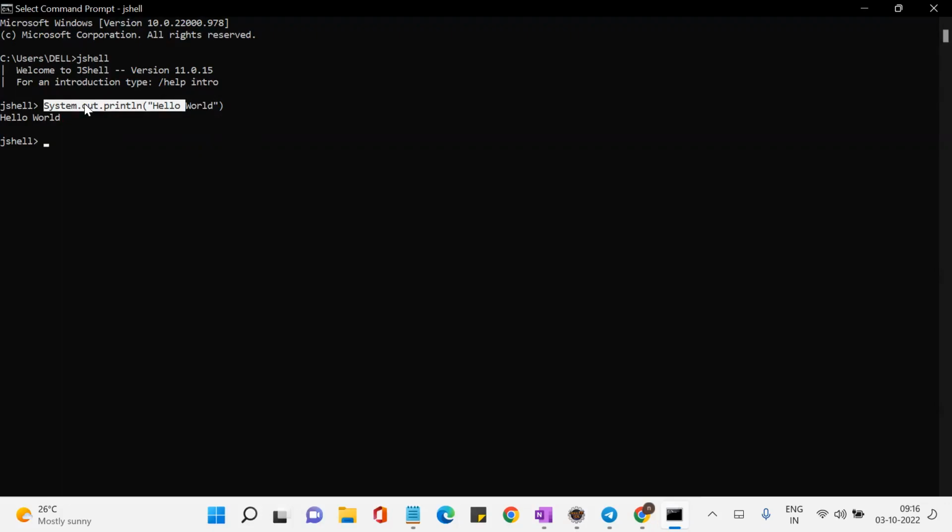So whenever you have a code snippet, in order for a developer to execute it, generally you will write a standalone program and execute. Now, with the introduction of JShell, you don't need to write a class at all. Whatever logic you want to execute, you can execute. If you want to create a method, you can create. If you want to create an interface, you can create anything you want.